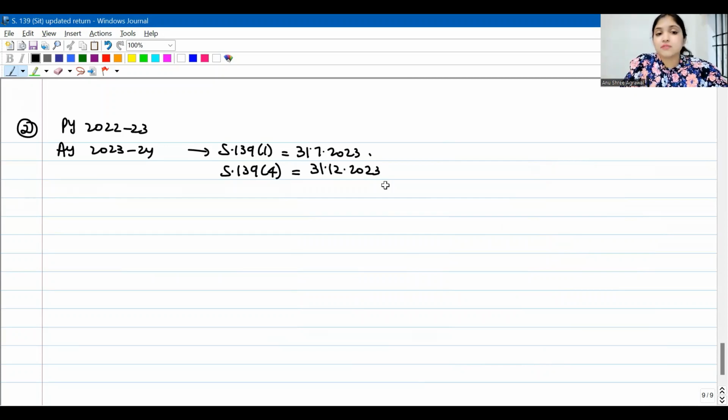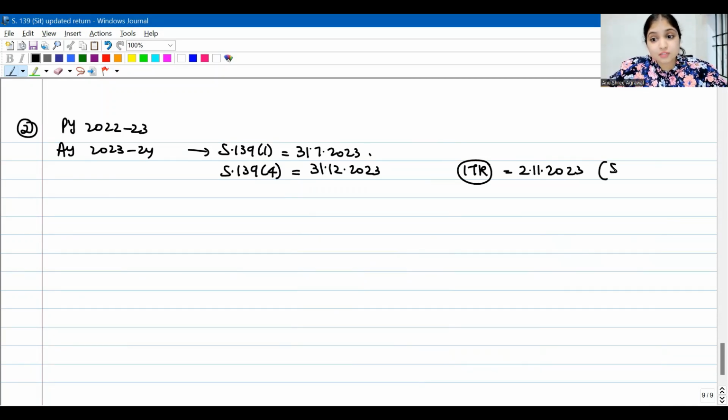You have time till 31st December 2023. The assessee actually filed the income tax return on 2nd November 2023, which means the assessee has filed a belated return, after the 139(1) due date but within the late return due date.